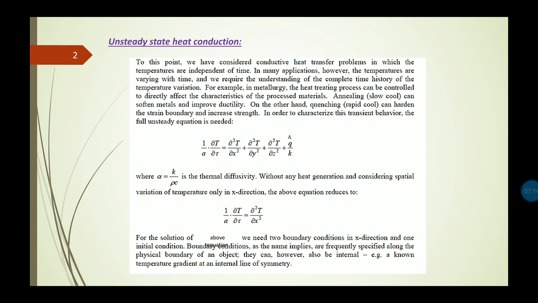Now the boundary conditions, as the name implies, are frequently specified along the physical boundary of an object, and they can however also be internal. Example, a known temperature gradient at an internal line of symmetry. So considering this boundary condition and one initial condition, we can solve this one-dimensional heat conduction equation in case of an unsteady state.